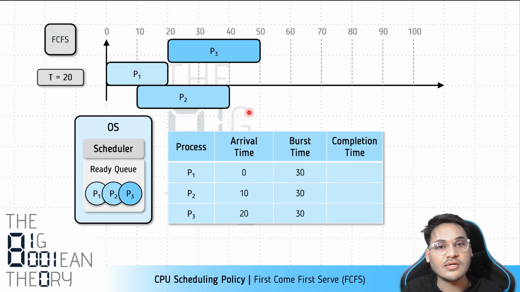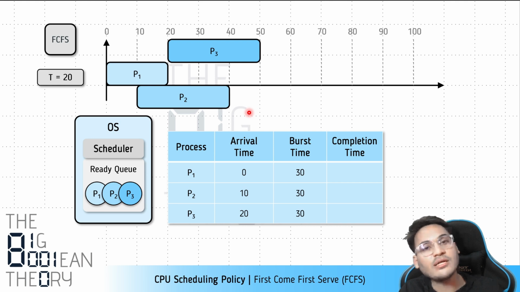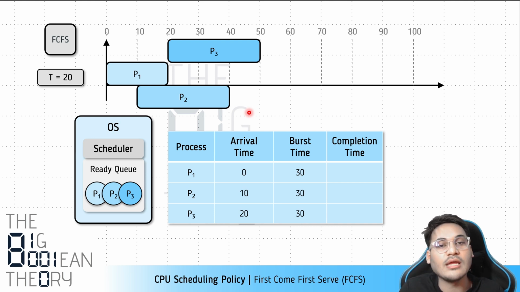So whenever a new process arrives, it could be the case that the new process is a better candidate, whatever goal we are trying to optimize for, right? An important point that I had to clarify: this is the first come first serve algorithm, and we said in the previous video that this is an algorithm applied on batch systems. We talked about batch systems in the previous video in detail.